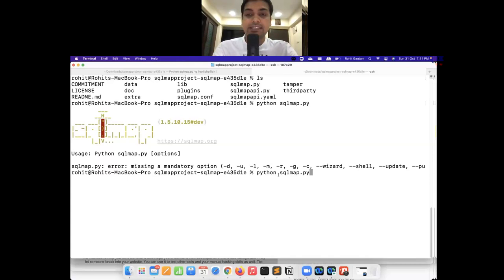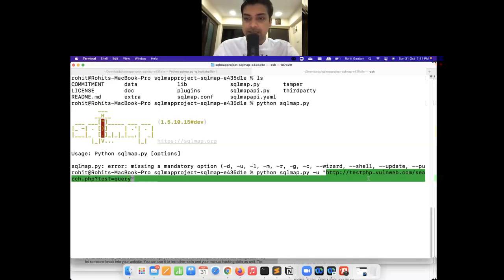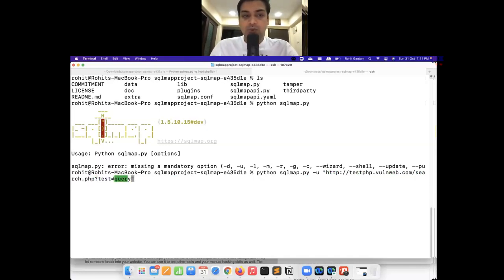So the first and the easiest flag that we are going to give is -u. Now -u stands for URL. Okay, if some of you have guessed it, then really good. Now this is my URL that I have given, which is testphp.web.com search and parameter test equals to query. Okay, that is it. Now we can hit enter. Before we hit enter, I want to give --batch as well and --banner as well. Okay, now what is batch and banner?